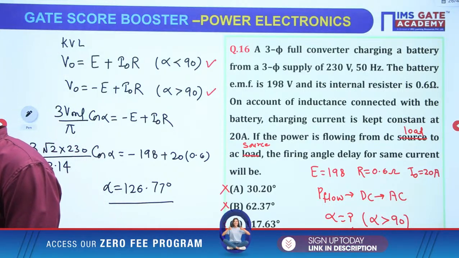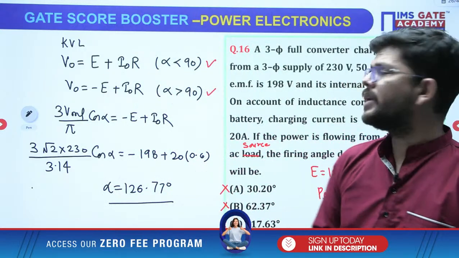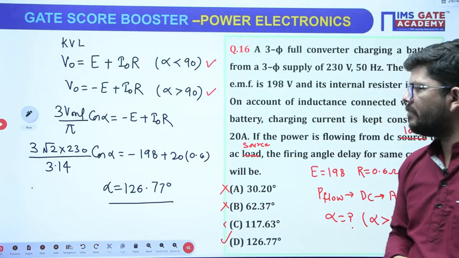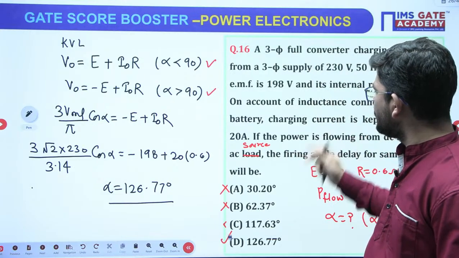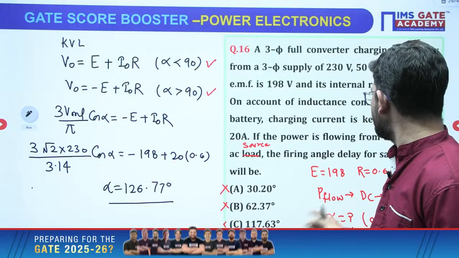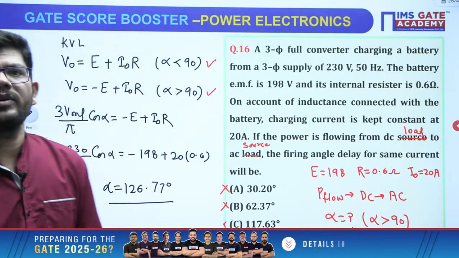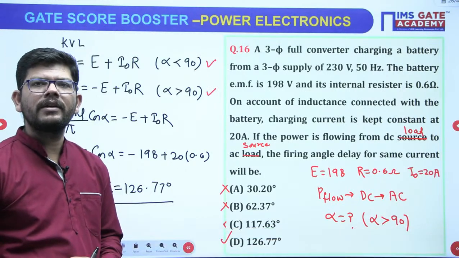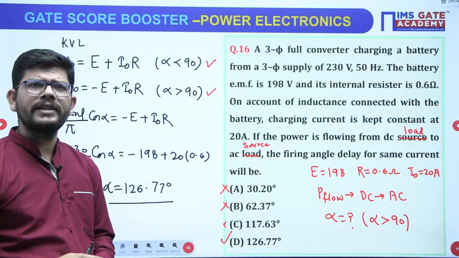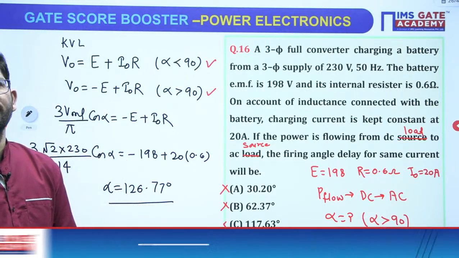So are you getting this answer? Tell me, are you getting the same answer? Alpha is 126.77, okay. So by just referring to the question's language, we got an understanding that alpha definitely might be greater than 90 because power flow is from DC to AC side, okay. So is that clear? Are you getting the same answer?